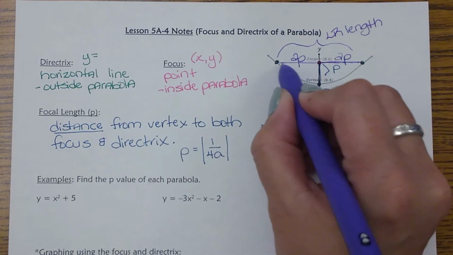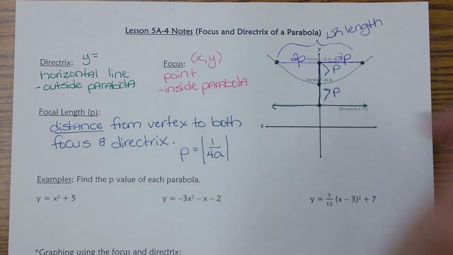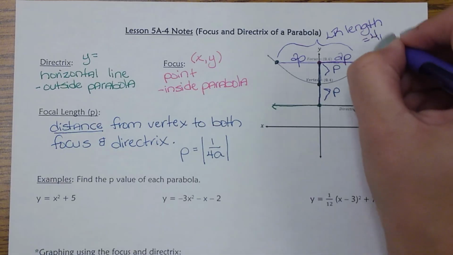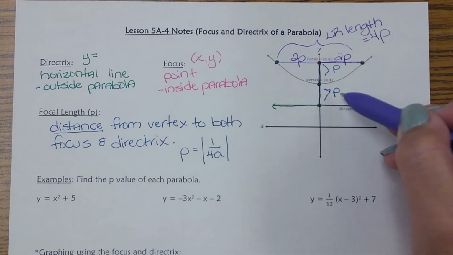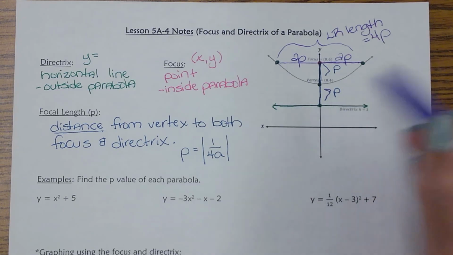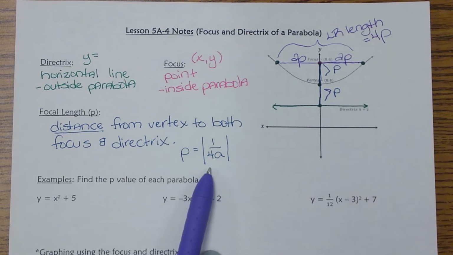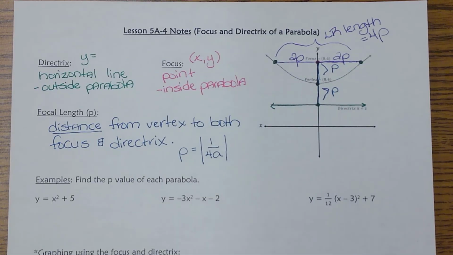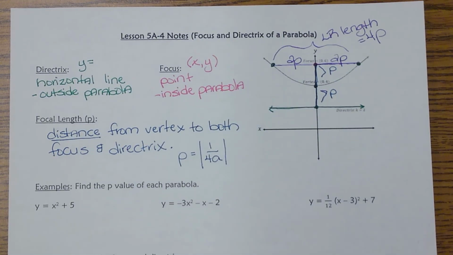And notice this, if this is the total length, if I add those 2 sides together, that equals 4 times your focal length. Okay, so I know it's a lot of new vocabulary, but again, that p-value has a set formula that we're going to use to find it. Once we find that, we're going to be able to find all these other parts. Okay, so we're going to practice finding that focal length first.